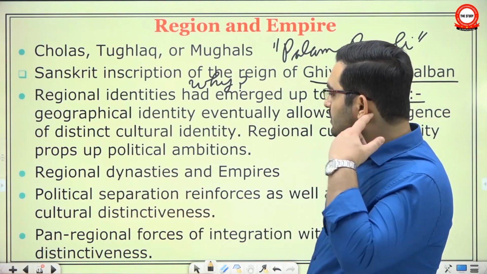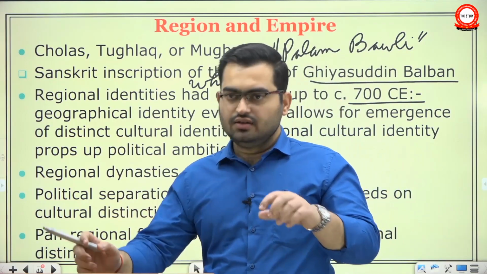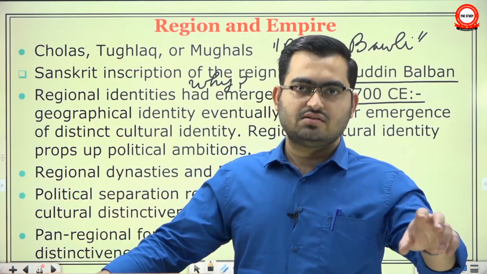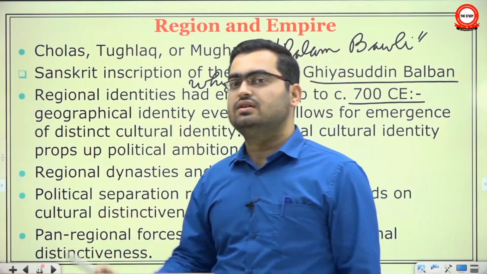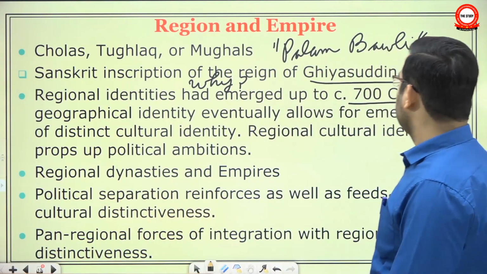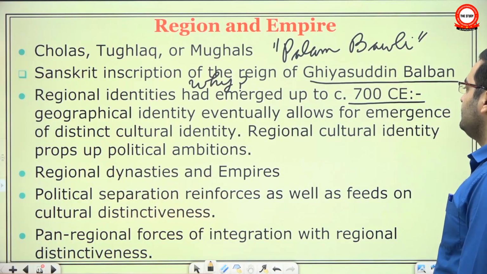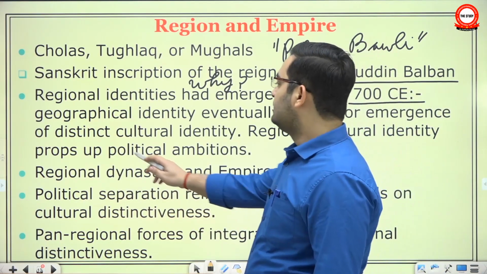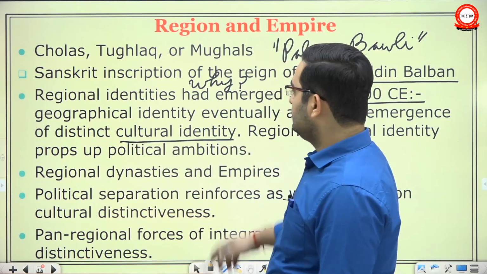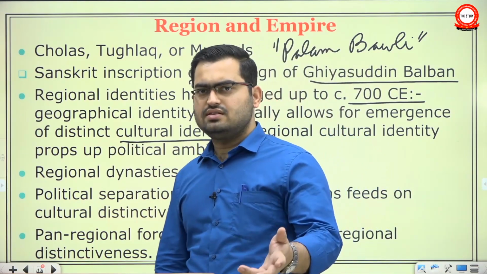So when an inscription mentions different areas with different names, obviously it has acquired a regional identity. Geographical identity eventually allows for emergence of distinct cultural identity. Okay, it's, I think, self-explanatory.